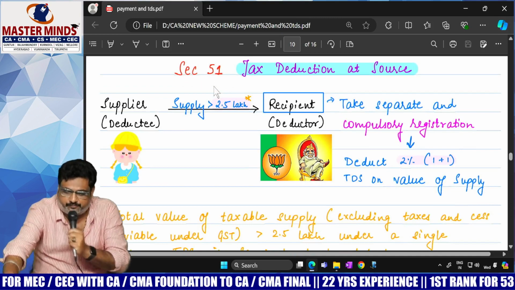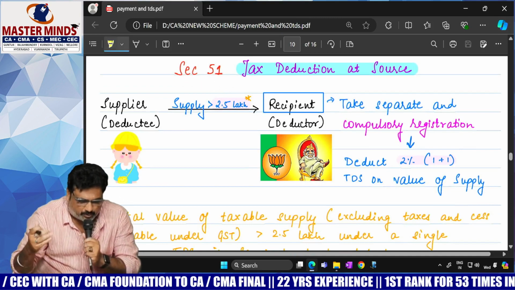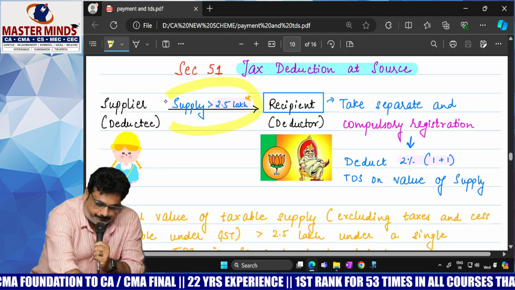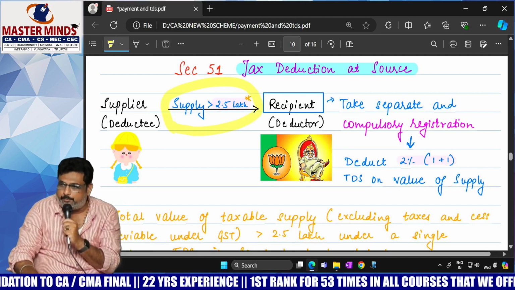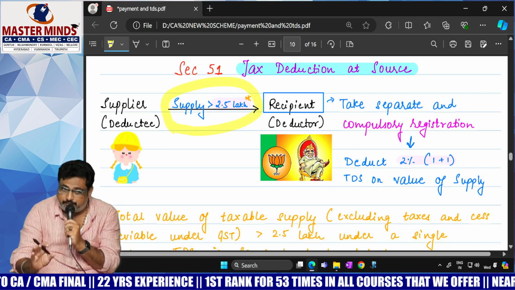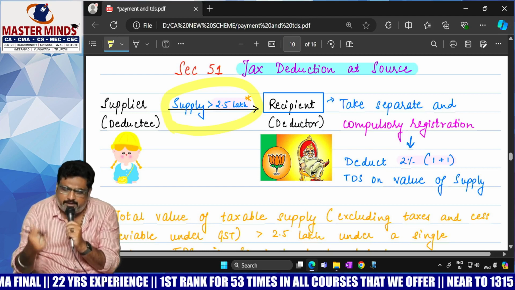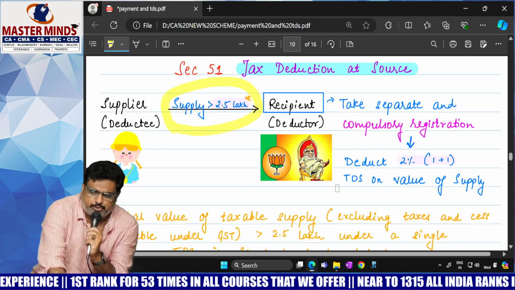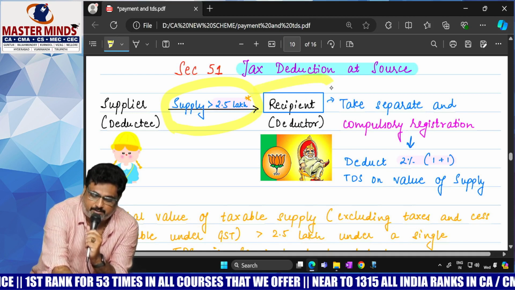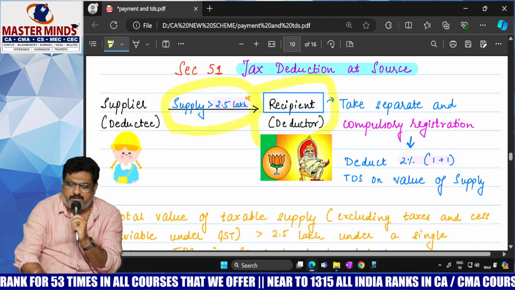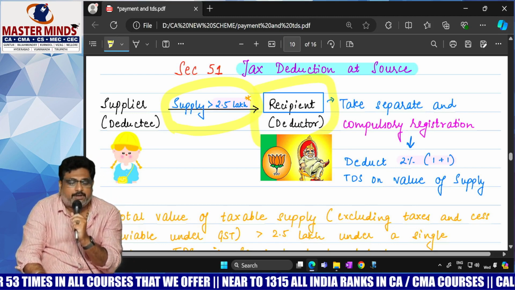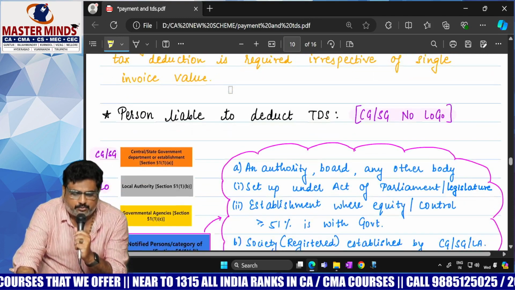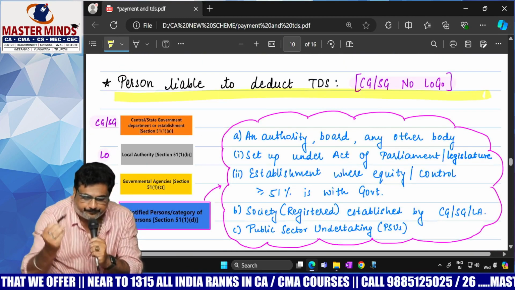In order to apply section 51, what are the conditions we are required to satisfy? The contract value must be more than 2.5 lakhs. And who should be the recipient? The recipient must be a specified recipient. In those cases, TDS will be applicable.